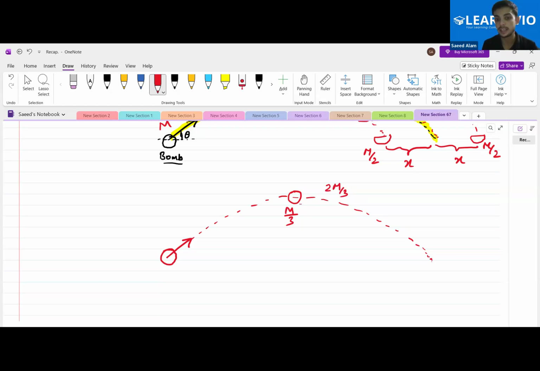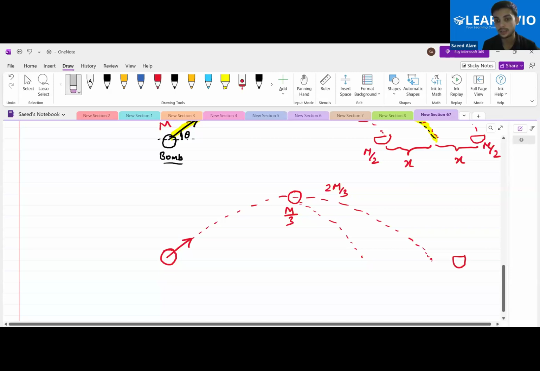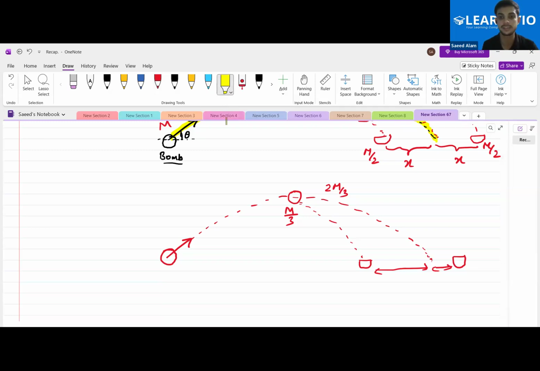This m by 3 will be somewhere here, and this 2m by 3 will be somewhere here. It will have a larger distance, because center of mass is always located towards the larger mass. Have you realized this till now?